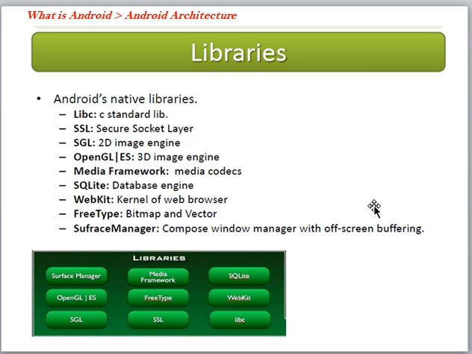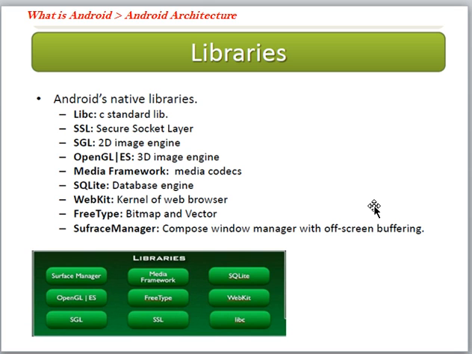Next is SGL, the 2D image engine, which supports 2D graphics and 2D animations. OpenGL supports 3D animations and graphics. Next is SQLite, a database; it is a modified version of SQL for mobile applications. Next is WebKit, the kernel of the web browser, which supports browsers like Mozilla Firefox and many others.